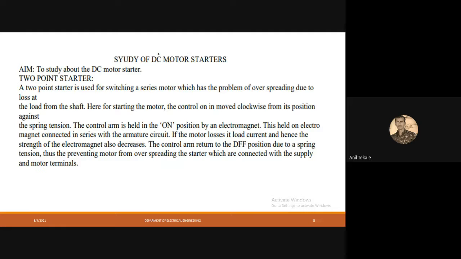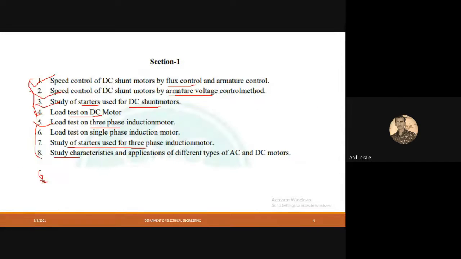Today I had chosen the practical number 3. That practical number 3 today I had taken for the explanation. So that practical number 3 is the study of starters used for the DC shunt motor. Okay, so before going for the practical, I would like to ask some questions from your side, because many of you